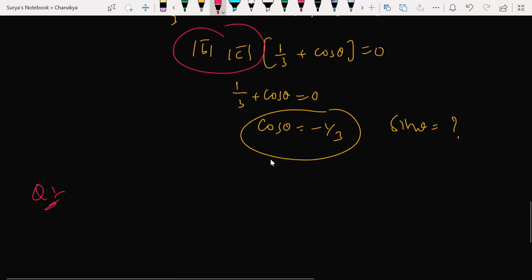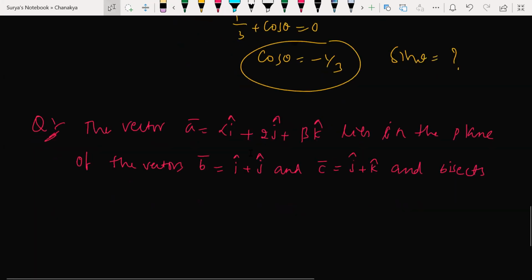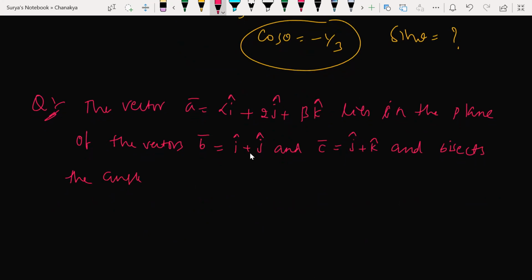I'm writing the next question. The vector A, alpha i plus 2j plus beta k, lies in the plane of the vectors, and bisects the angle between B and C given here.